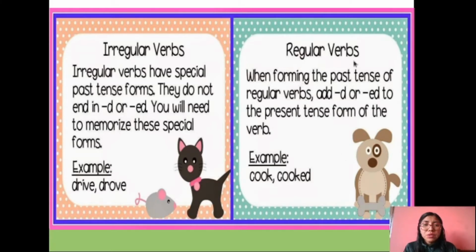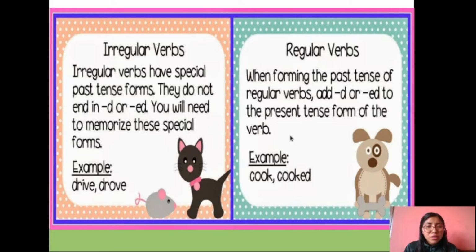Pay attention to the regular verbs. When forming the past tense of regular verbs, add D or ed to the present tense form of the verb. Example, cook and cooked. So pay attention here. Regular verbs are so easy to learn. Why? Because in order to form the past tense and the past participle form, you only have to add D or ED according to the verb.